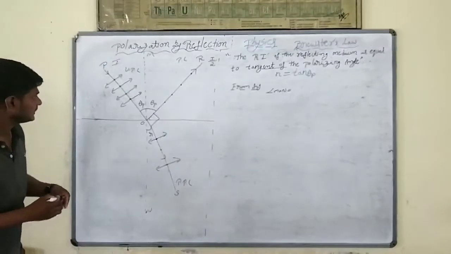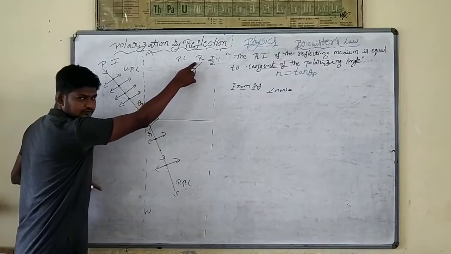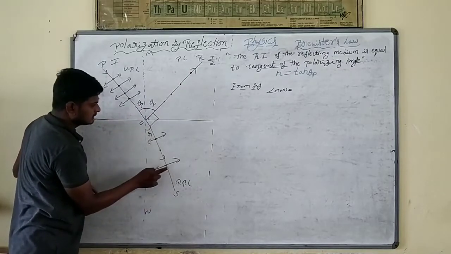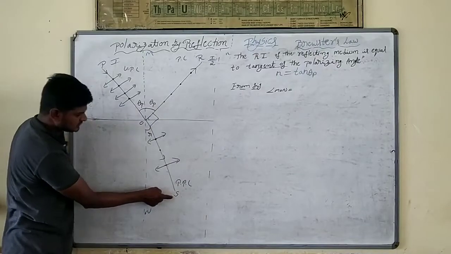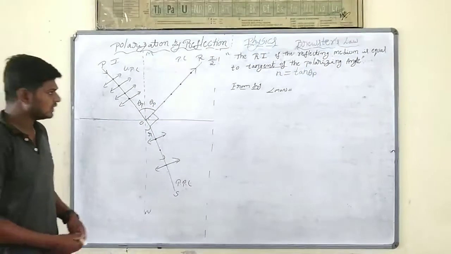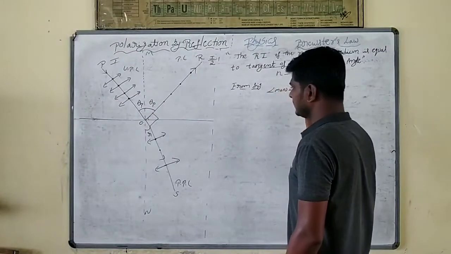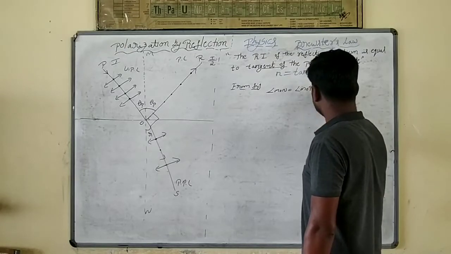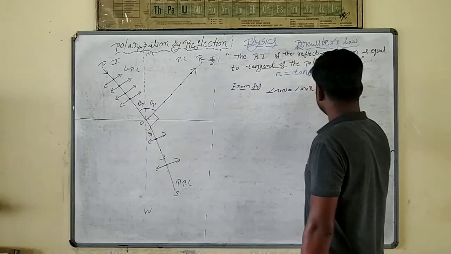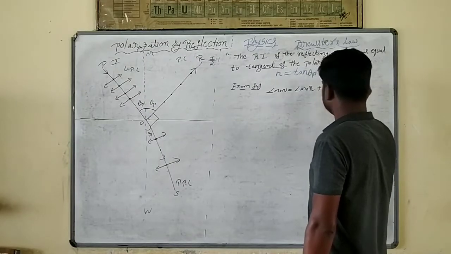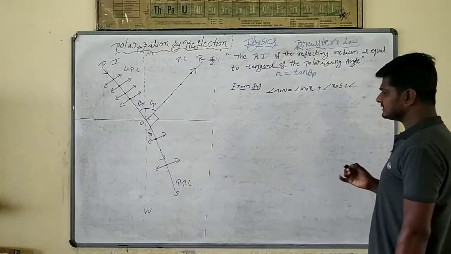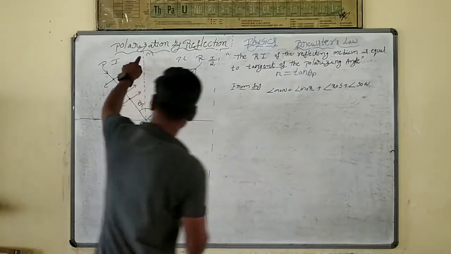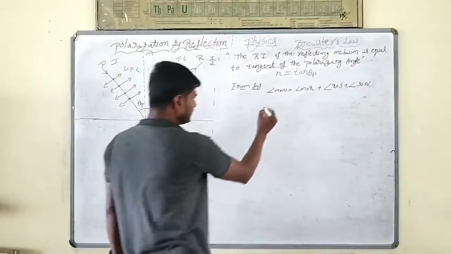MON is equal to what? The first angle is MOR, the second angle is ROS, and the next one is SON. So we can write MON is equal to MOR plus ROS plus SON. Now, MON is how much? 180 degrees.